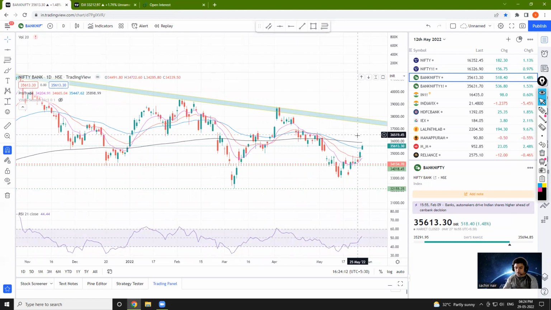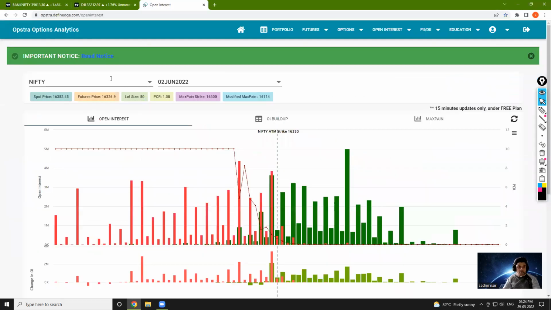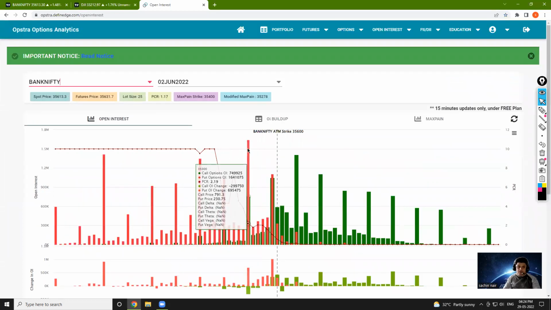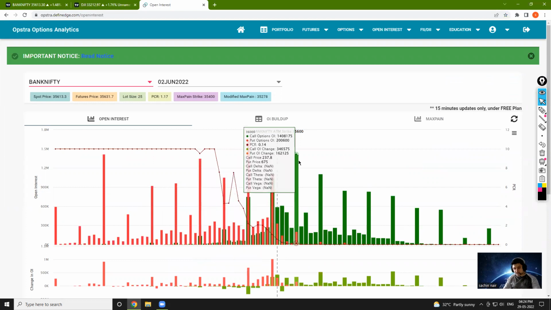Immediate hurdle is going to be 36,728 as per daily chart. If we consider the same logic that we considered in Nifty, then the selling candle ka high here is 36,333. That will also act as a resistance for Bank Nifty. Bank Nifty का अगर हम open interest देखें, major support is 35,000 and resistance is 36,000.